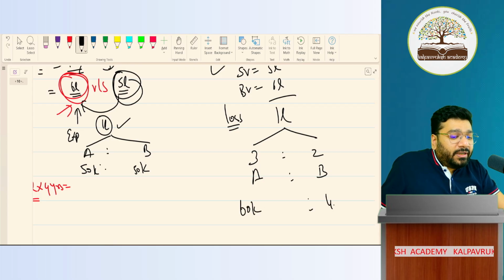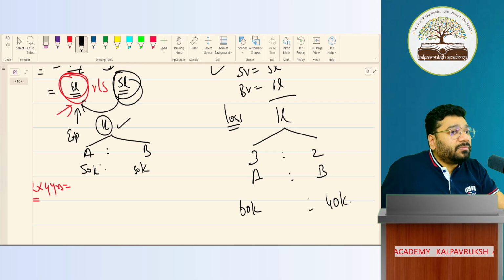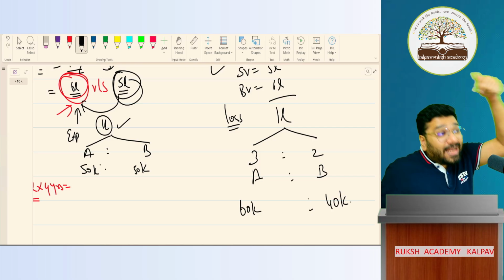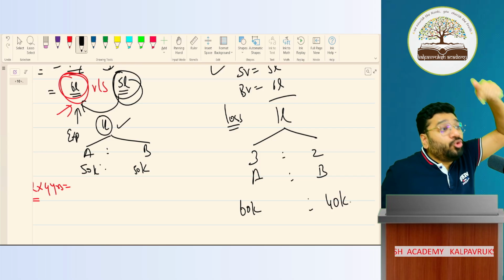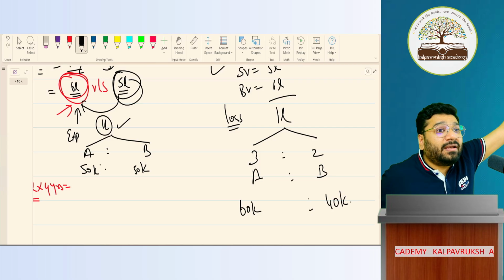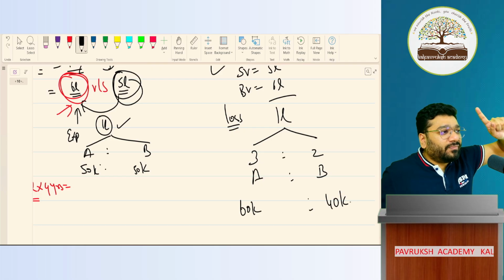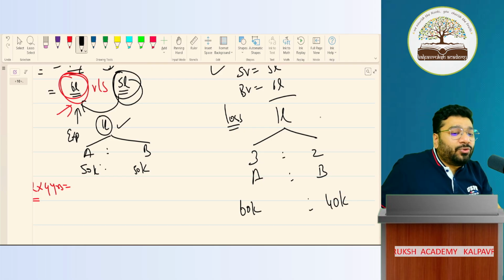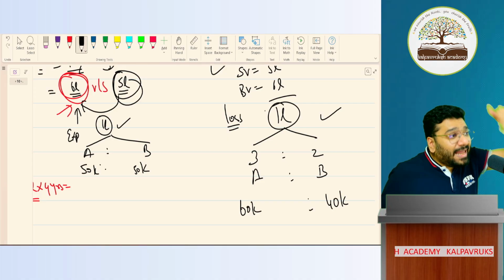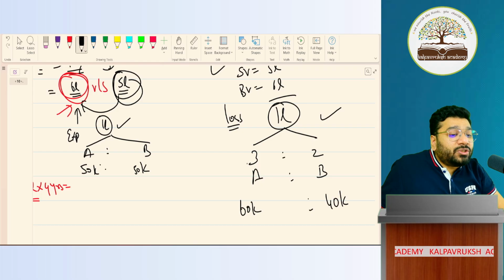60,000 and 40,000. Is this loss a new loss arising in the new period? No. It got realized in the new period. But you already knew the information about this loss in the old period. Yes or no? In the old period, you had knowledge of this loss, but you didn't revalue. So actually, when I sold it in future, this 1 lakh became a realized loss, which would have got distributed in the new ratio.